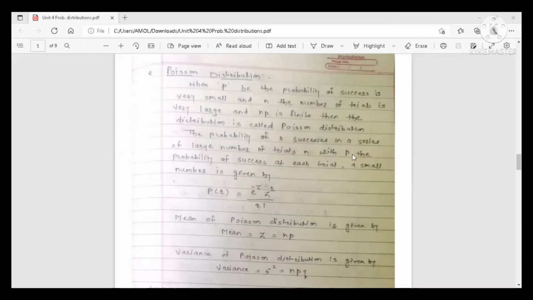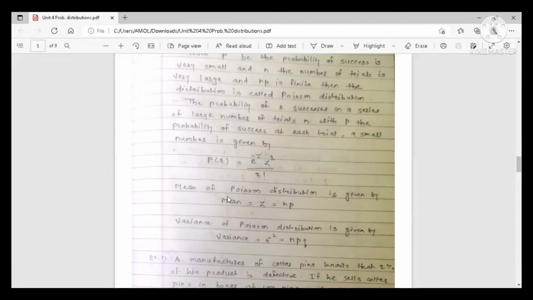The probability of r successes in a series of a large number of trials n, with p the probability of success at each trial being a small number, is given by the Poisson distribution: P of r is equal to e raised to minus z into z raised to r upon r factorial. So this is the formula of the probability distribution. P of r is equal to e raised to minus z into z raised to r upon r factorial.